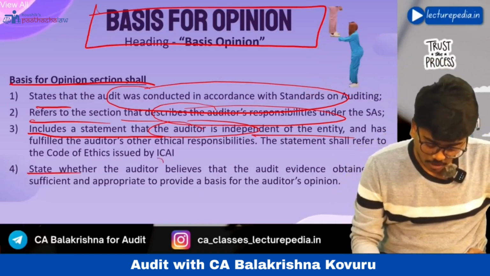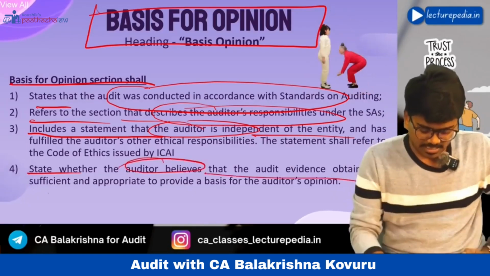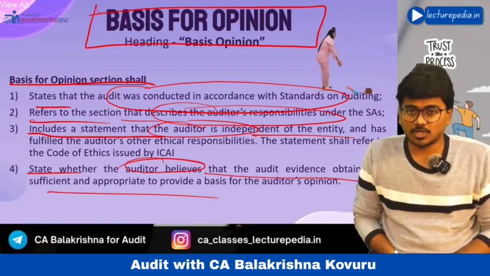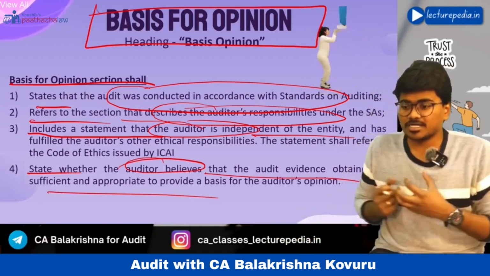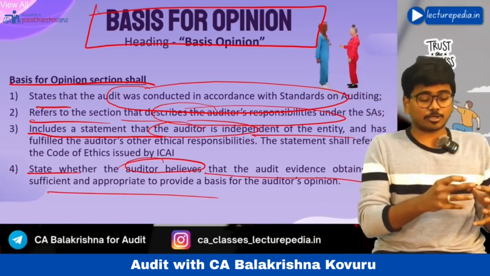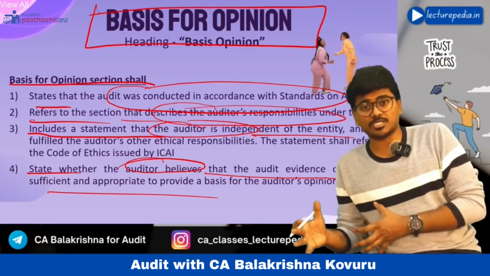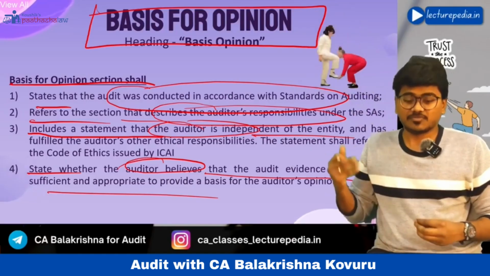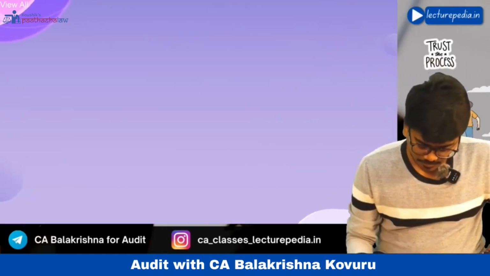Next, state whether the auditor believes that the audit evidence obtained is sufficient and appropriate for the purpose of expressing the audit opinion, whether the audit evidence that the auditor has obtained is sufficient and appropriate for the purpose of expressing the audit opinion or not. This point also you should mention in the basis for opinion paragraph. Hope that is clear.